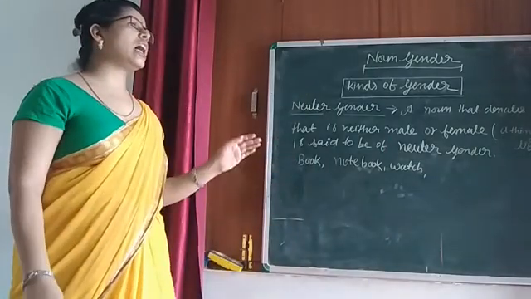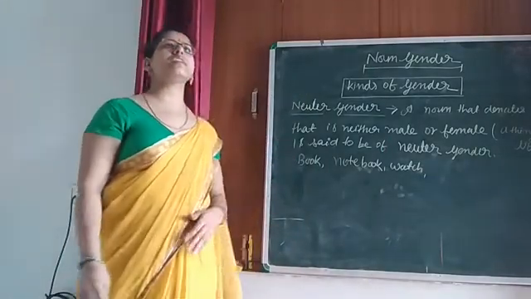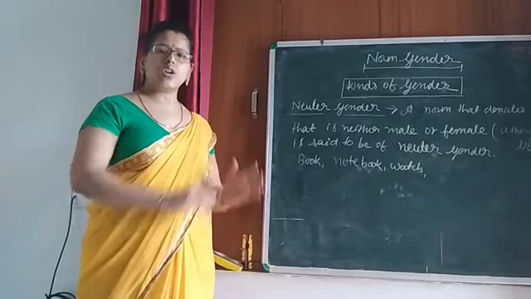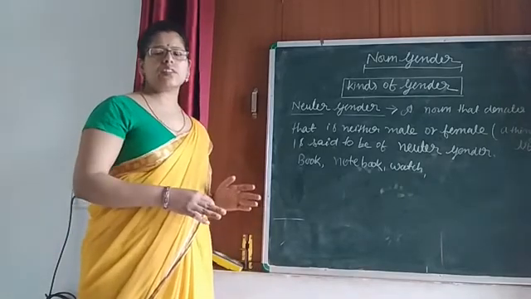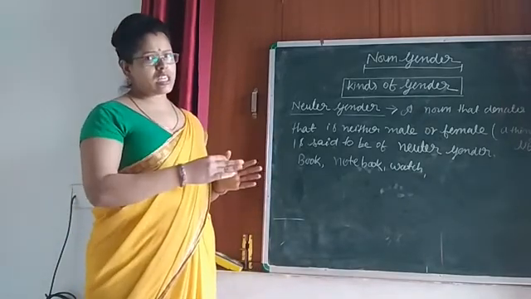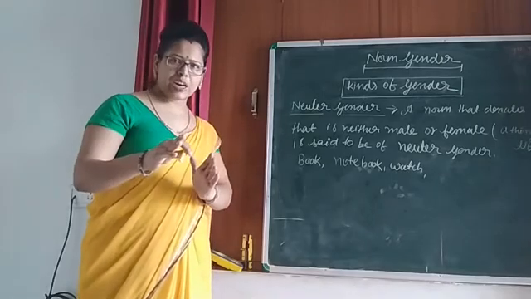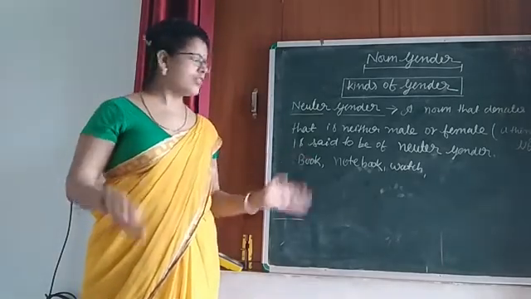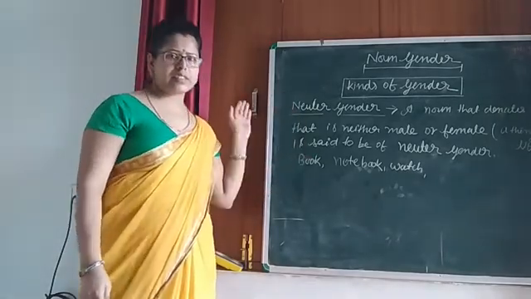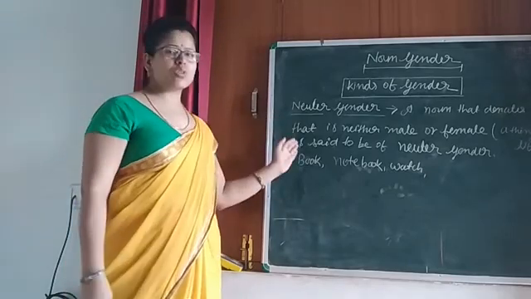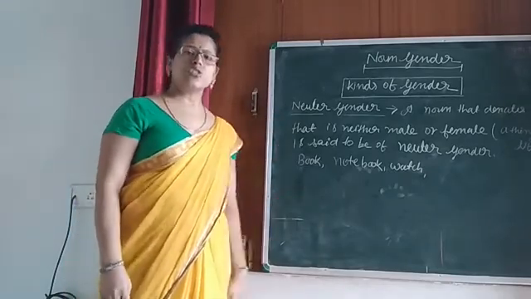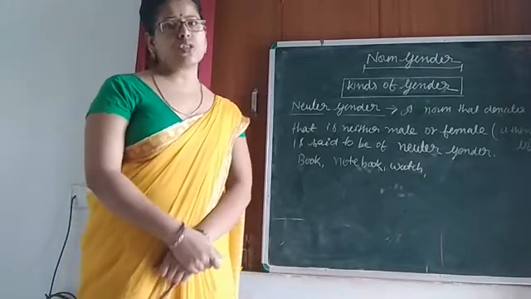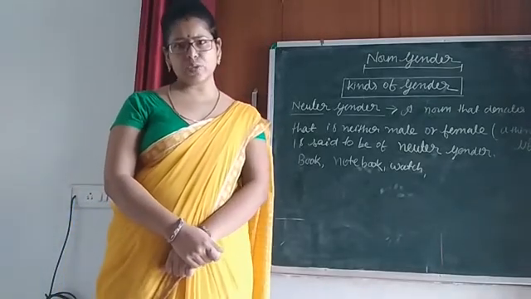Whatever you are able to see and it seems to you that the thing is non-living, you can keep those nouns which have no life in this category, and this category is neuter gender. So this was all about today's class, my dear students.